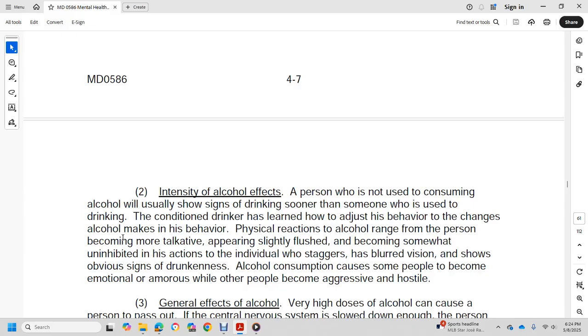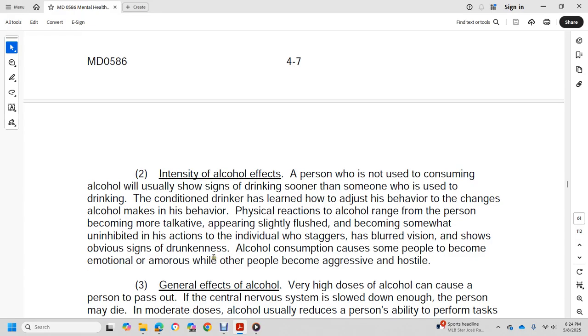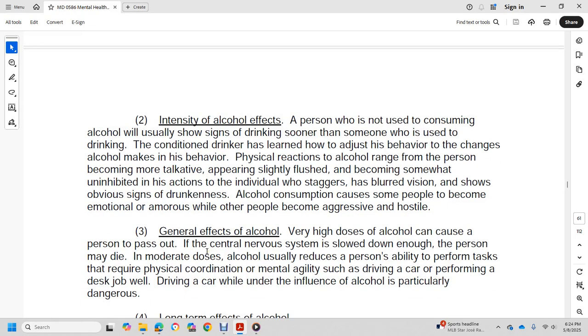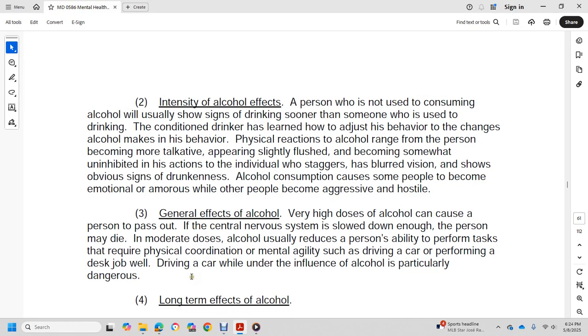Have you seen drunkenness? Alcohol consumption causes some people to become emotional or morose, while others become aggressive and hostile. General effects of alcohol: a very high dose can cause the person to pass out, with the central nervous system slowed down enough that the person may die. A moderate dose reduces the person's ability to perform tasks that require physical coordination and mental agility, such as driving a car or performing a desk job well. Driving a car while under the influence of alcohol is particularly dangerous.